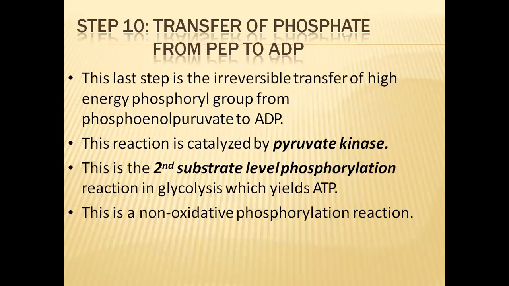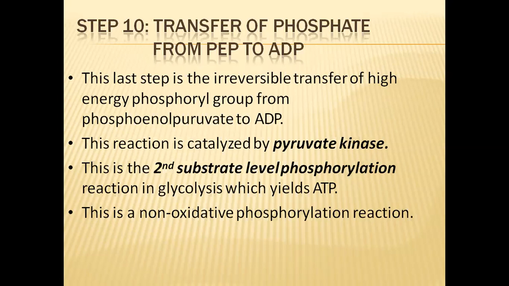Transfer of phosphate from phosphoenol pyruvate to ADP will be done. So 2 ATP molecules will be forming in this reaction, in the 10th reaction. Sorry, 2 molecules of ATP only will be forming in this reaction.